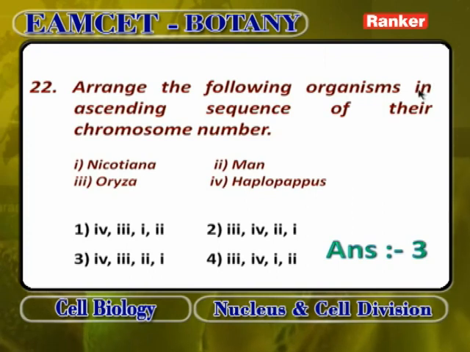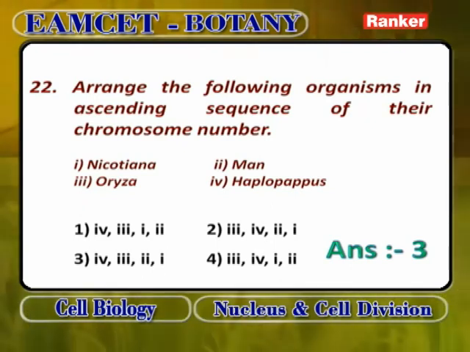Arrange the following organisms in ascending order based on their chromosomal number. Nicotiana is 48. Man is 46, 23 pairs. Oryza is 24. Haplopappus is 4.